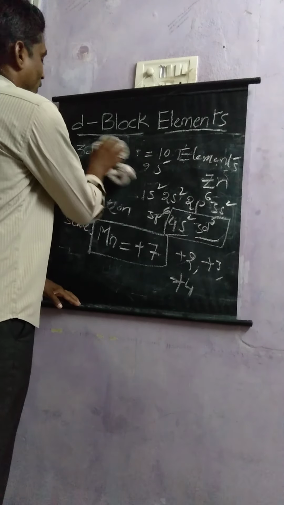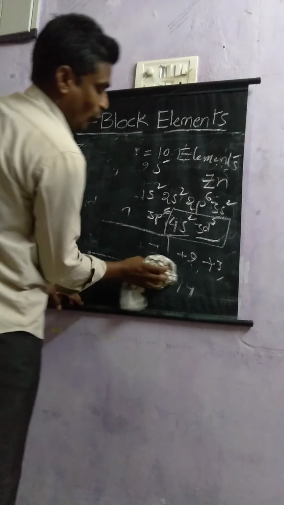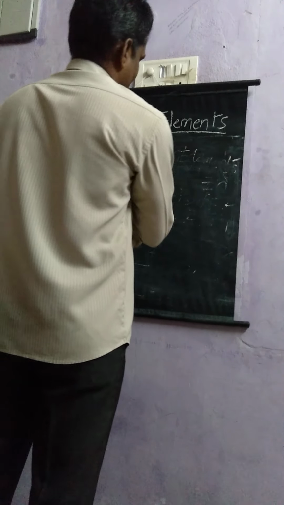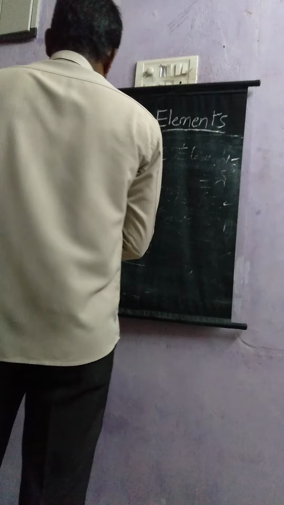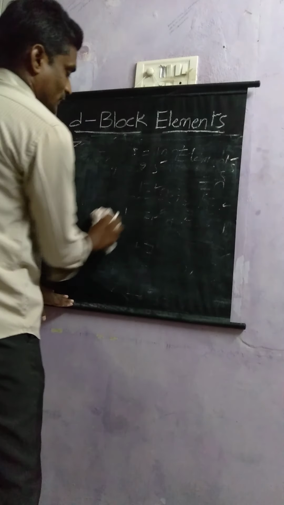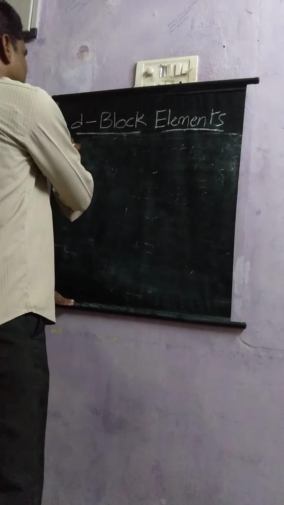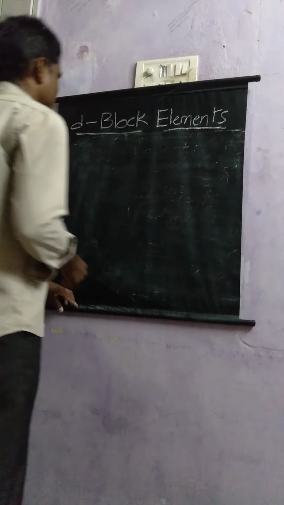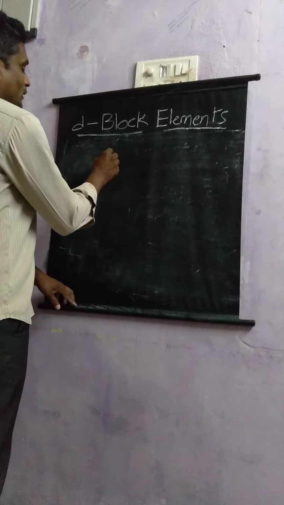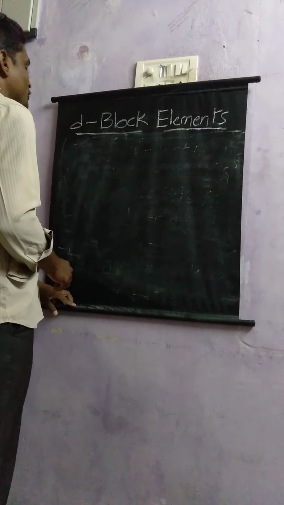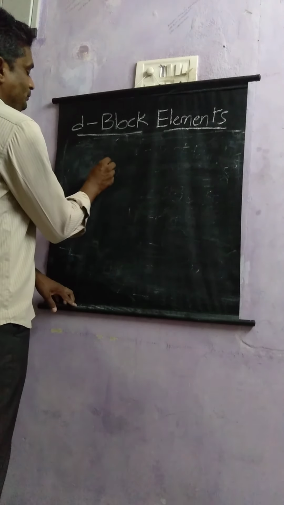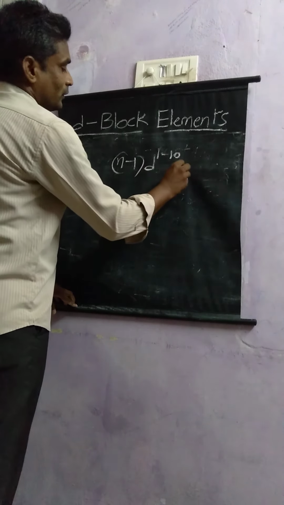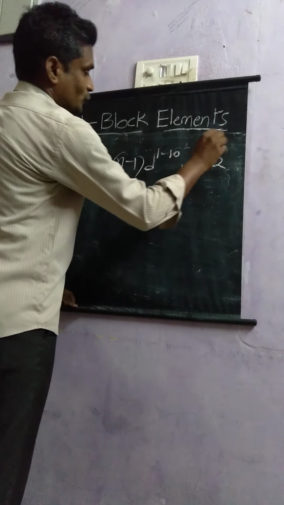So how do they form more than one oxidation state? A simple reason: in the last class I have told you that the general electronic configuration of D block elements is (n-1)d 1 to 10, ns 1 or 2.